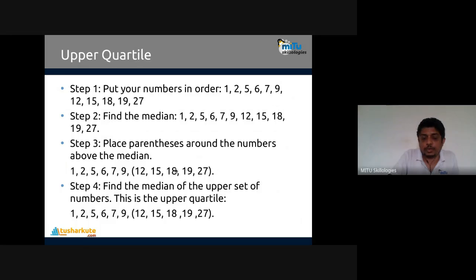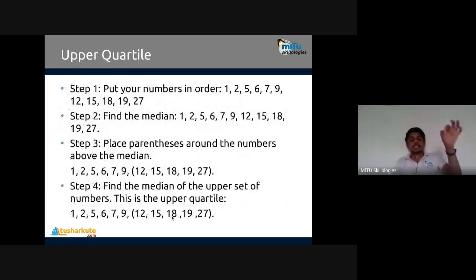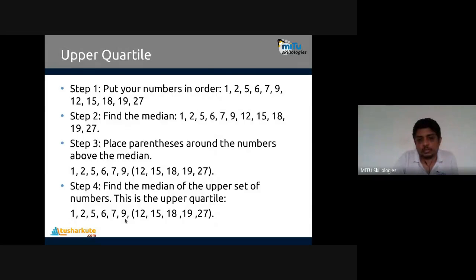What's the median of it? Now 18. What's the median of this set of numbers? It is 18. You can see this. This is how the upper quartile is calculated. Here we have 18, which means 18 is the third quartile value. 9 is the second quartile, the 50% value, and the 25% quartile will be, if you check the numbers below,